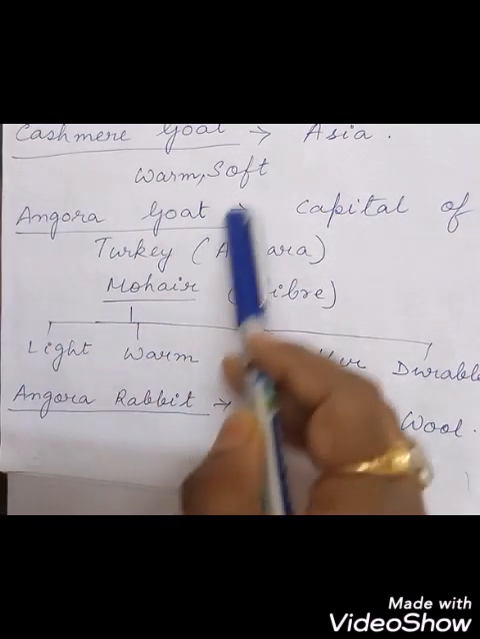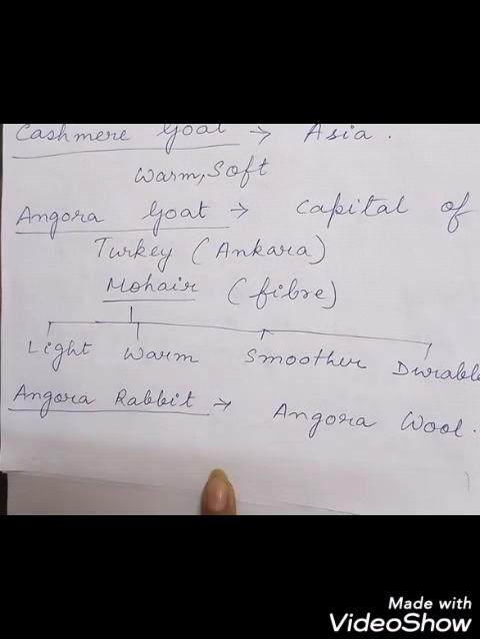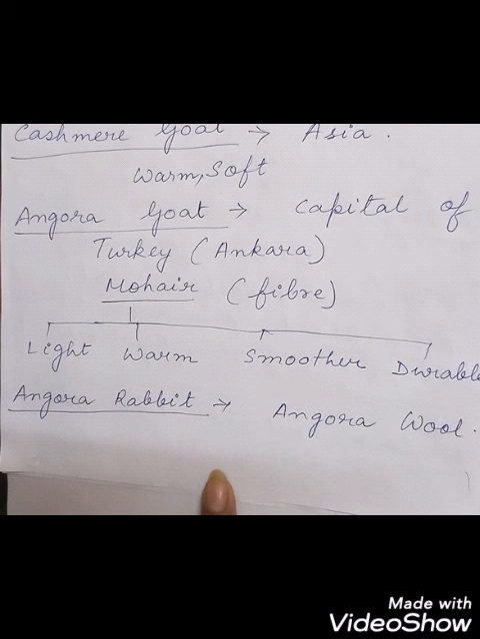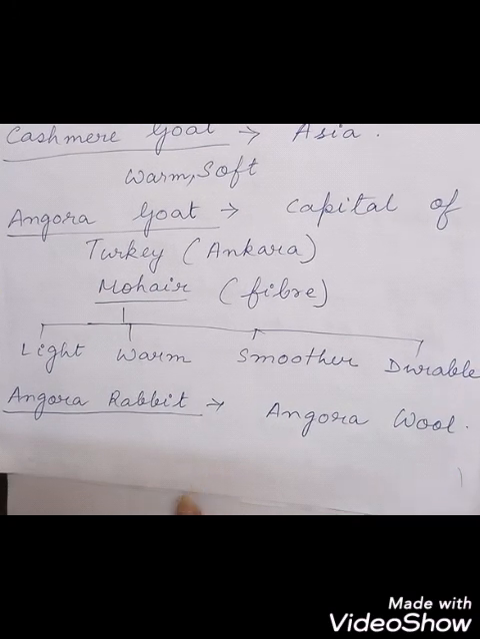The fiber from the Angora goat is mohair, which is similar to wool in composition but much smoother, durable and very light, so it is used for making very soft sweaters. And the Angora rabbit gives Angora wool, also originally from the Ankara region of Turkey, and it is used for making items like sweaters. So we get wool from sheep, camel, goat and the Angora rabbit too.